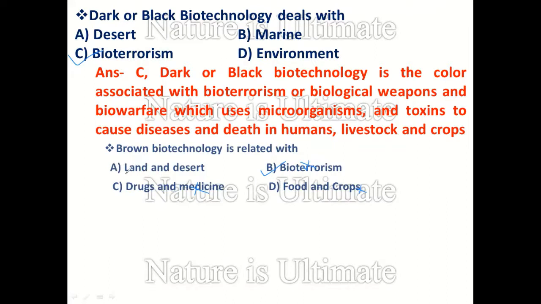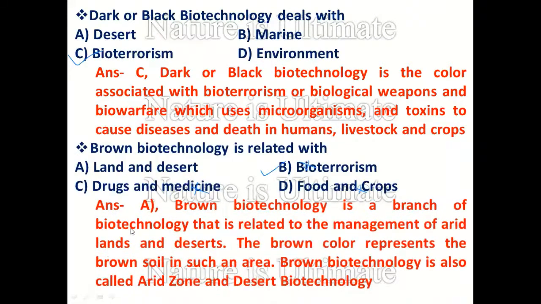So option A, land and desert management, is the field known as brown biotechnology, where we manage land and desert soil to make it better. Brown biotechnology is a branch of biotechnology related to the management of arid land and deserts. The brown color represents the brown soil in such areas. It is also called arid zone and desert biotechnology. So option A is the correct answer.